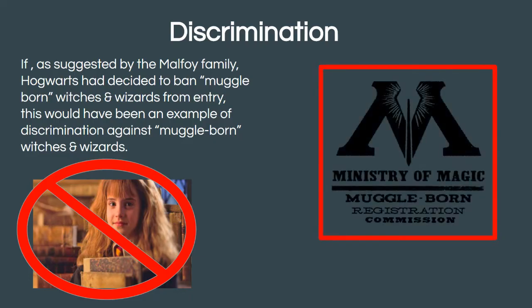Another example of discrimination occurs in the last book in the series, The Deathly Hallows, when Voldemort, who's the main villain in all of this, has taken over the Ministry of Magic, the government for the wizarding world, and he requires all Muggle-born witches and wizards to be registered with the Muggle-born Registration Commission. And this, of course, is the first step to being able to set them apart and start to deny them rights based on their non-magical parents.